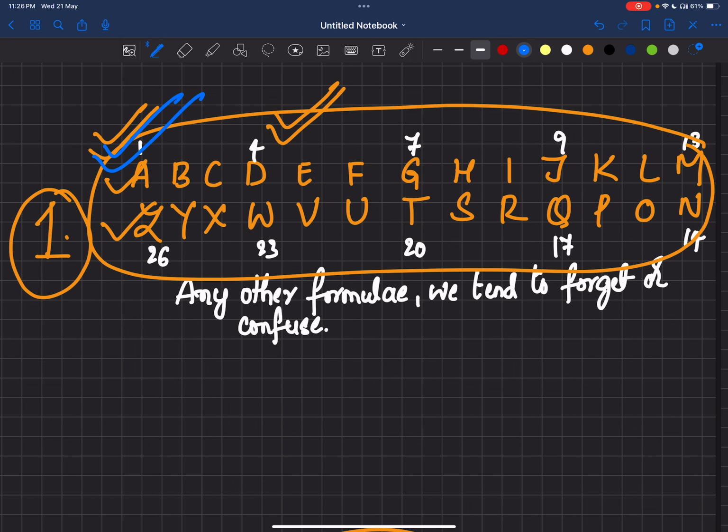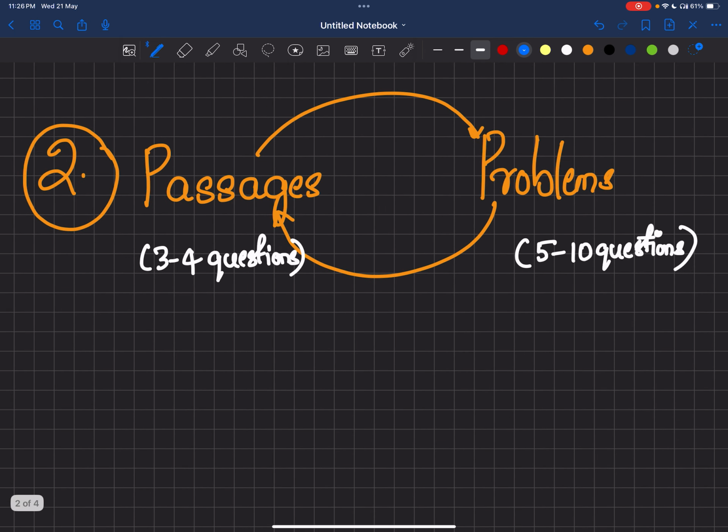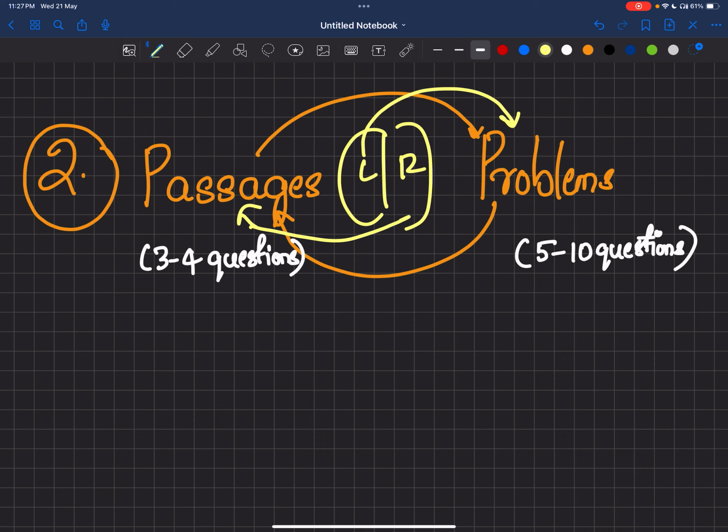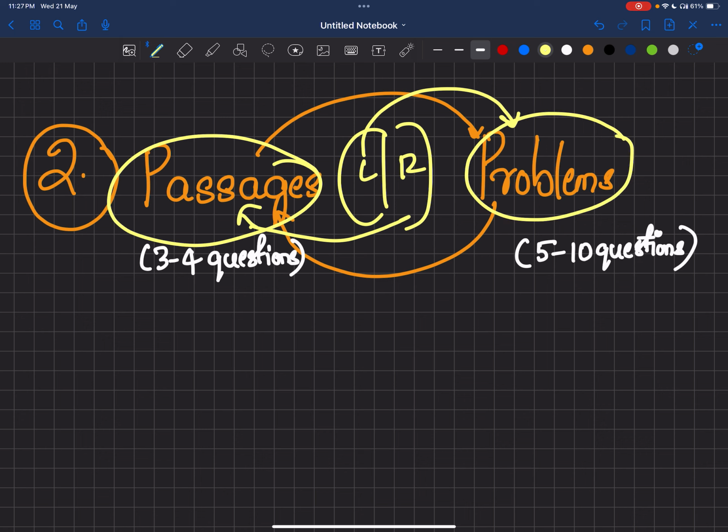Right? Now, coming to the second one, passages and problems. I think Shivin sir has already explained it. Right? Our brain has a left and right side. The left is the logical brain; it focuses more on problems, mathematical equations, all these things. And the right brain is very emotional, right? So by doing a few passage questions and a few problem questions, we'll be using both sides of the brain, and it will improve productivity. Also, we feel that our brain is not saturating.